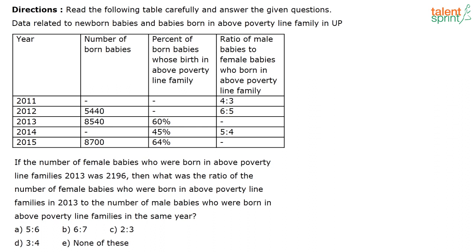This question is also from the same DI. The question is as follows. Good evening, Preet. We have been doing a set on data interpretation till now, and the next question on that set is on your screen. If the number of female babies born in above poverty line families in 2013 was 2196, then what was the ratio of the number of female babies born in above poverty line families in 2013 to the number of male babies born in the above poverty line families in the same year?